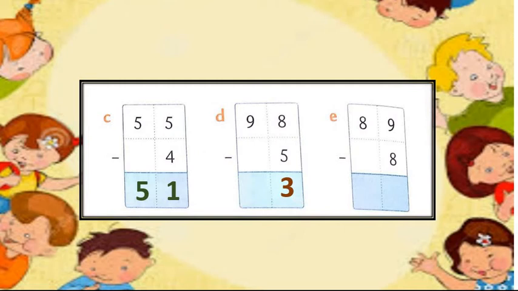Now 9 minus 0, we get 9. I am waiting so that you all can copy it. 98 minus 5, we get 93.